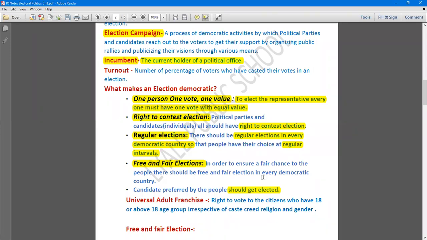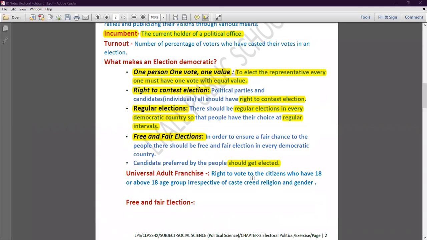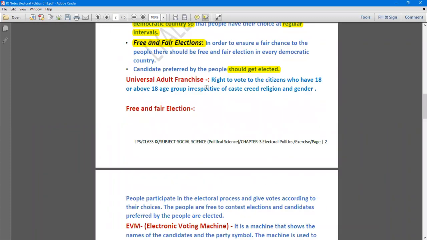Otherwise, an election is not democratic if these conditions are not fulfilled: one person, one vote, one value, the right to contest elections, regular elections, free and fair elections. These must be the conditions of a democratic election. So these things make an election a democratic election.